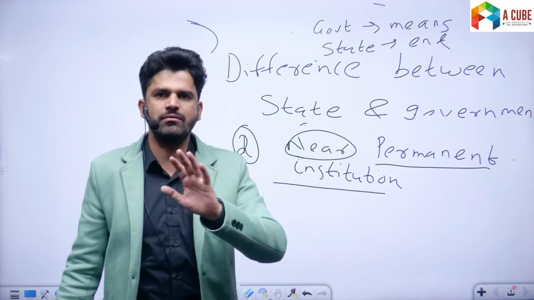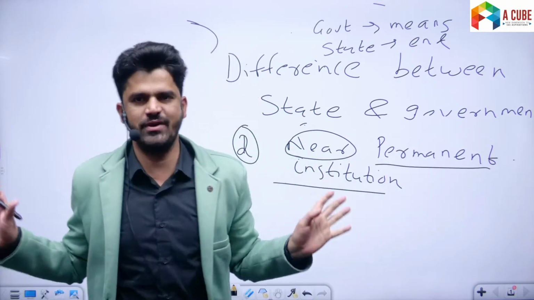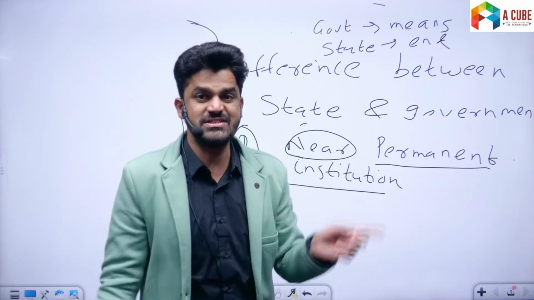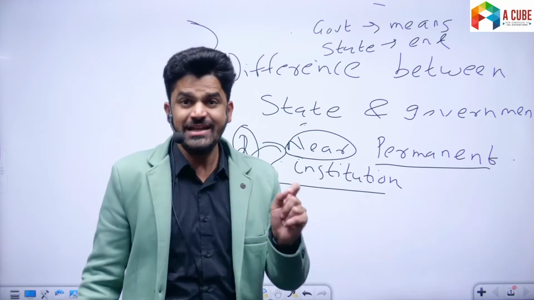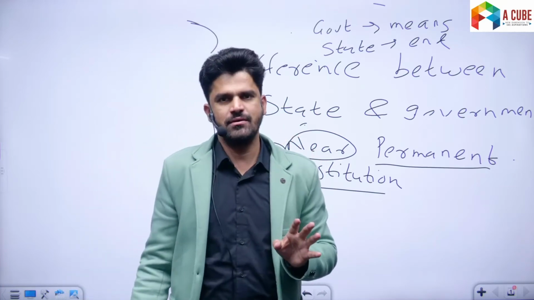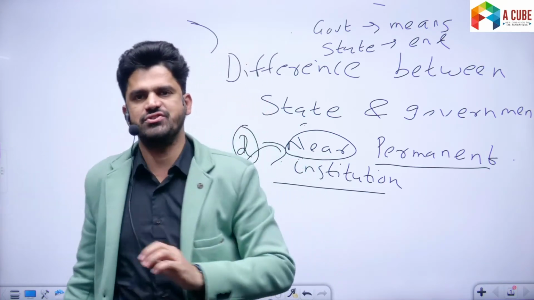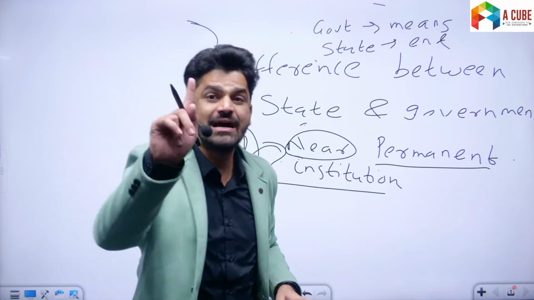Right? So state is not a completely permanent institution. It can be annexed by another state as well, obviously. Understand this. So that's why state is a near permanent institution. State exists so long as it is not annexed by another state, attacked and made part of the other state. Whereas government is temporary.